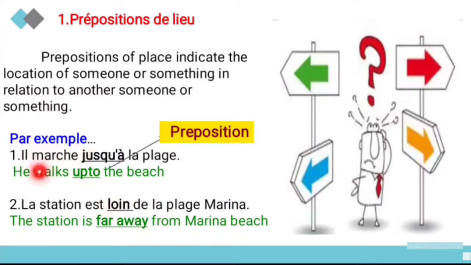See the example. Il marche jusqu'à la plage. So, he walks up to the beach. Here the preposition is what? Jusqu'à. Jusqu'à means up to. The place is what? Plage. Plage means beach. And La station est loin de la plage Marina. So here also the place is what? Marina beach. And the preposition is what? Loin de. Loin de means far away. So the station is far away from Marina Beach. For this purpose only we are using the prepositions of place.